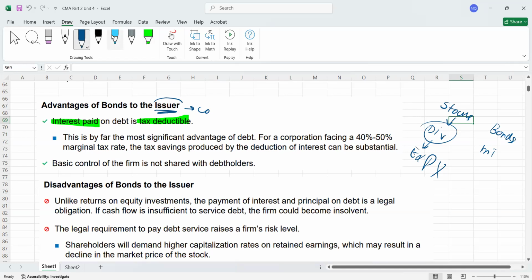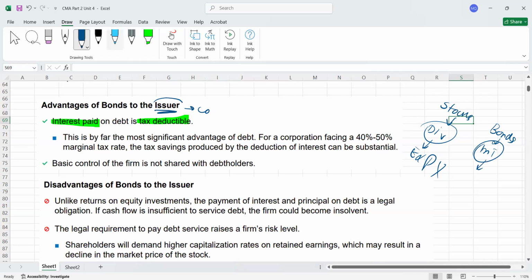Or the tax rules don't allow us to record as an expense whatever dividend we are paying. But on the bond, whatever interest you are paying, you have seen in the income statement that the interest is always deducted. Interest expense, which is also called finance charges or finance cost, is always deducted in the income statement.